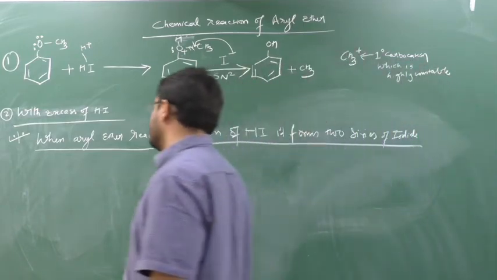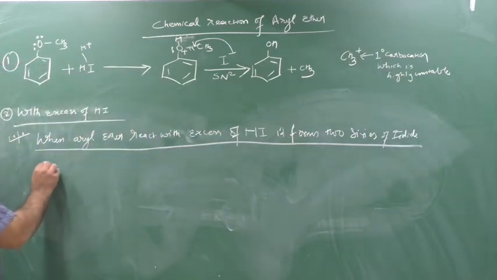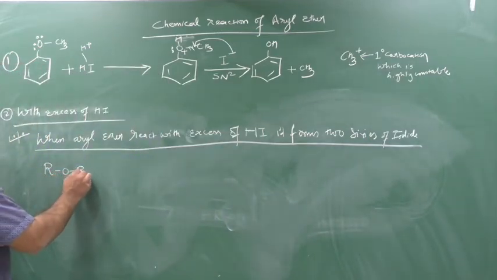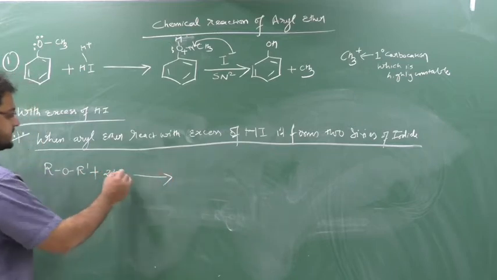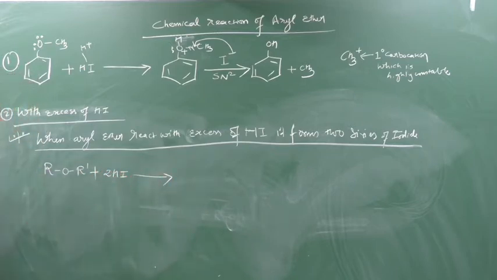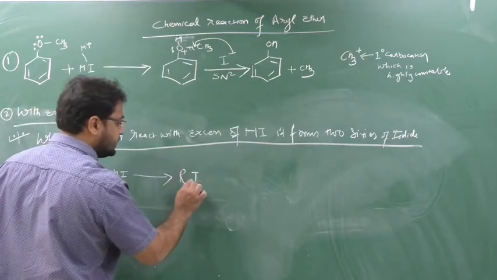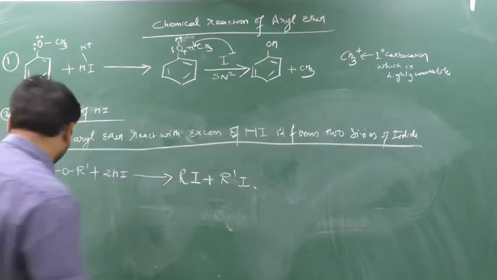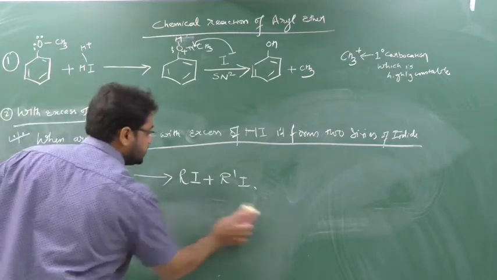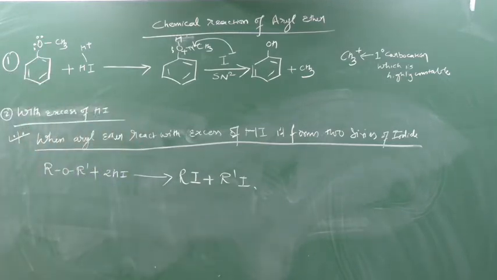Now see, if I take one ether and I react with excess HI, means I am taking 2 moles of HI, excess, that is why 2 moles or more than 2 moles, but minimum 2 moles. 1 mole means limited, 2 moles excess. What will happen here? I will generate RI plus R dash I. Two series of iodide, RI and R dash I.